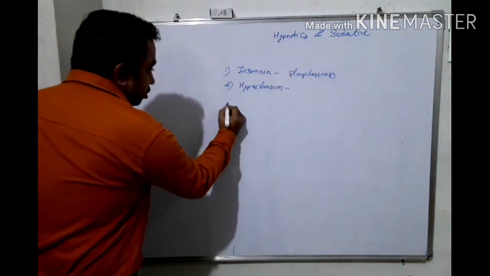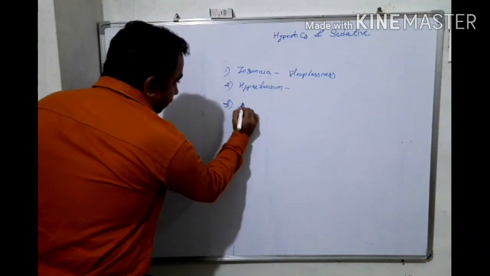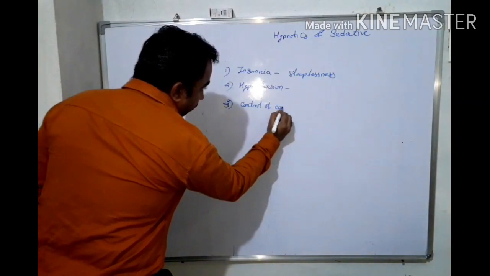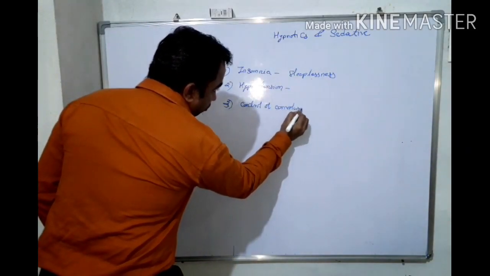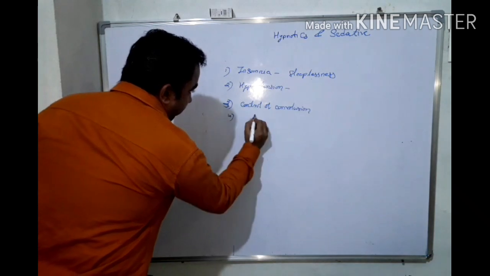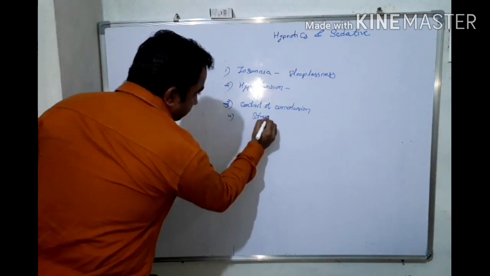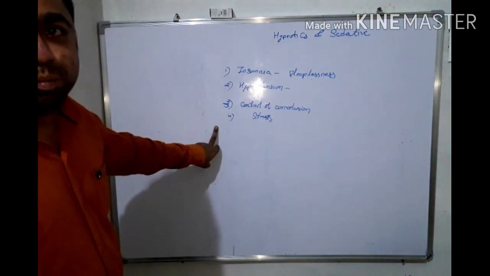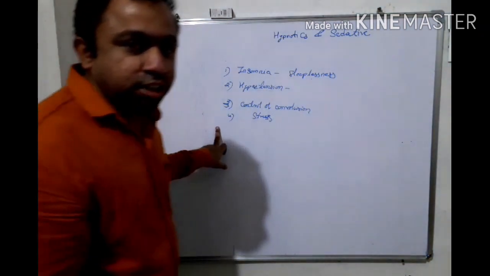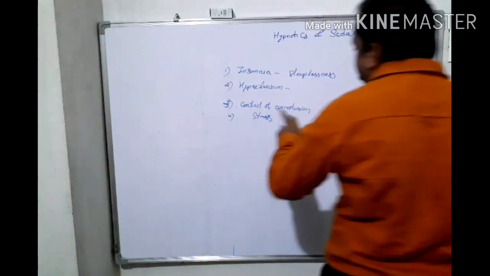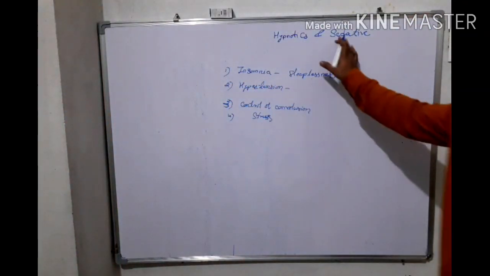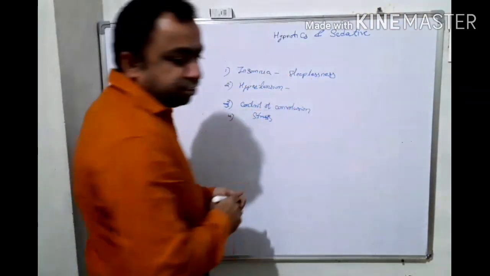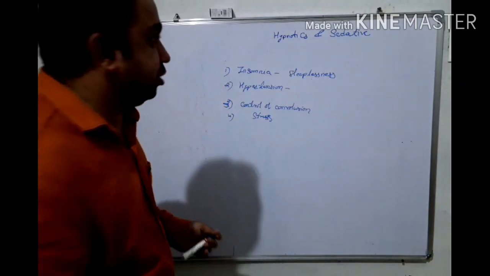then control of convulsion, and fourth one, stress. Okay, these four points are very important for this chapter: insomnia, hypertension, control of convulsion, and stress. These agents act in these conditions. Now we can deal with the classification of hypnotics and sedatives.